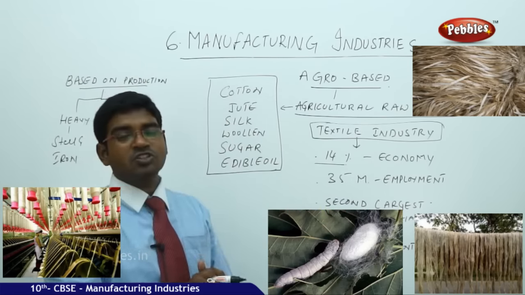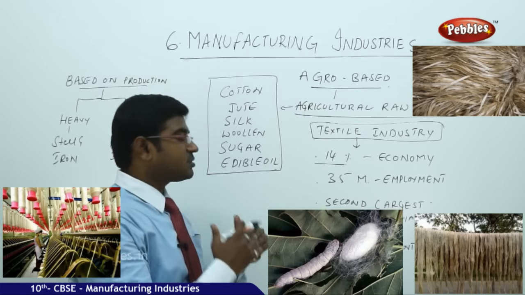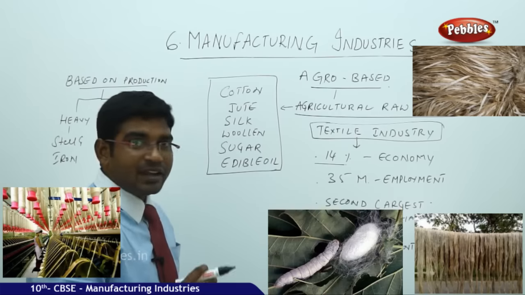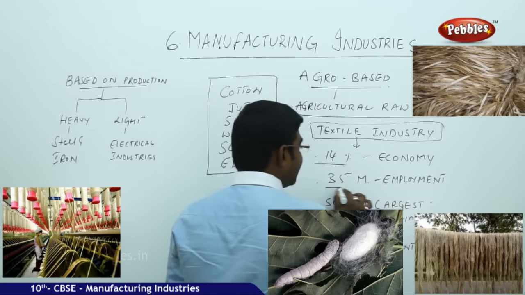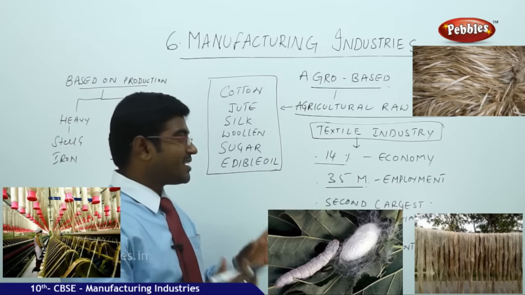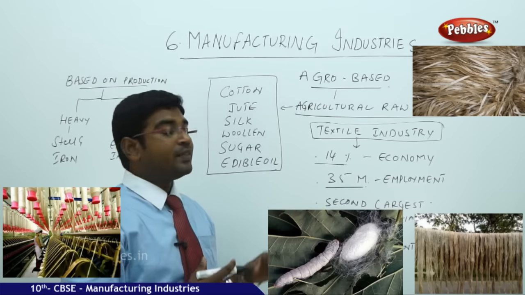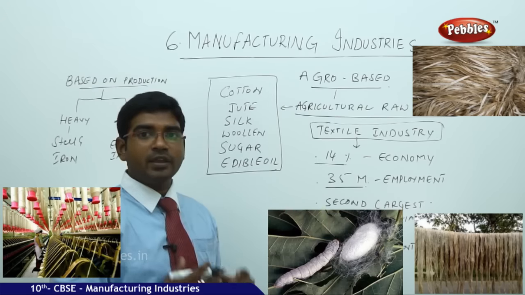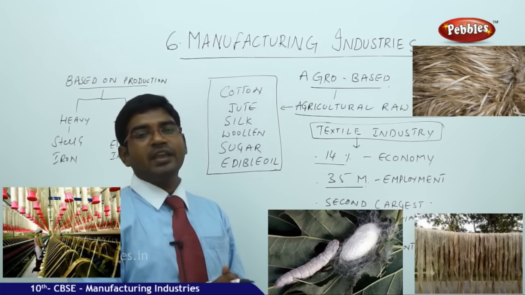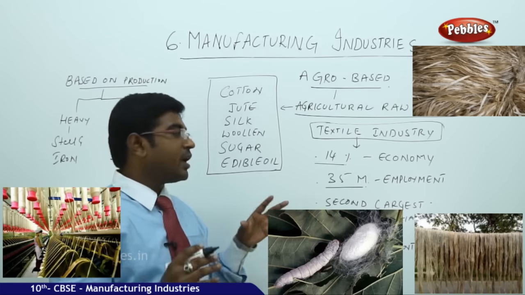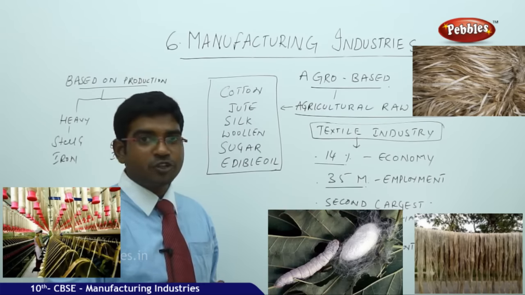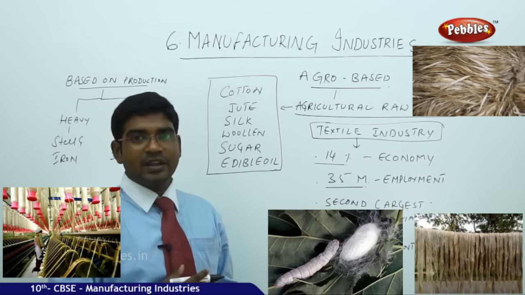The industrial production is the only one where the production has been consistently growing up to 14%, and nearly 35 million people are employed directly. The specialty of the textile industry is that 35 million people are employed directly, and this is the second largest industry after agriculture, where such a huge number derive their employment opportunities from the textile industry.